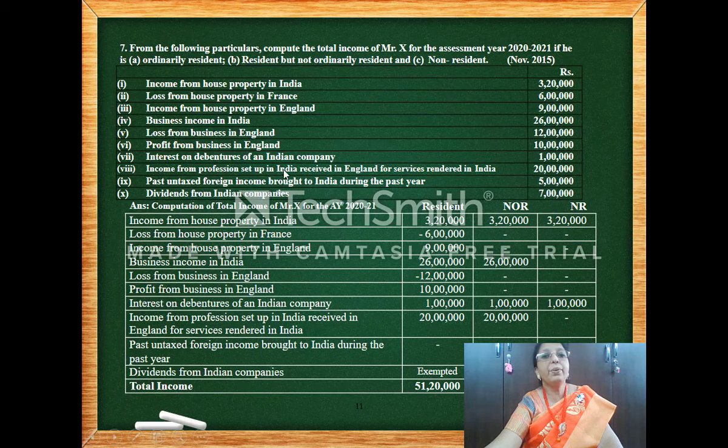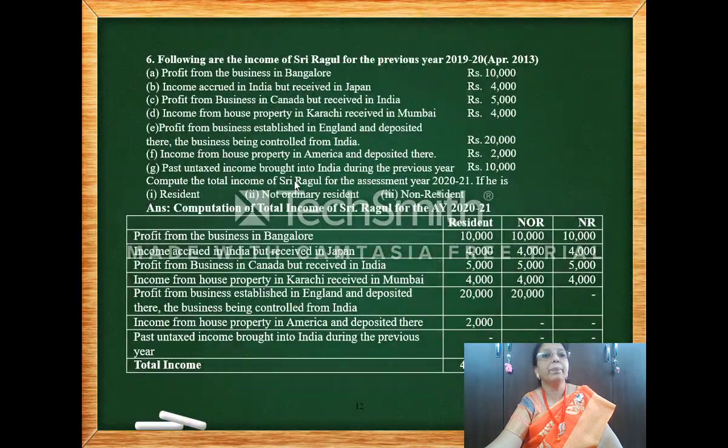Then income from profession set up in India, so this profession is run from India, so in two columns you put the amount. Past untaxed income brought into India is nil. Dividend from Indian company is exempted. So this is how you proceed with the problem.